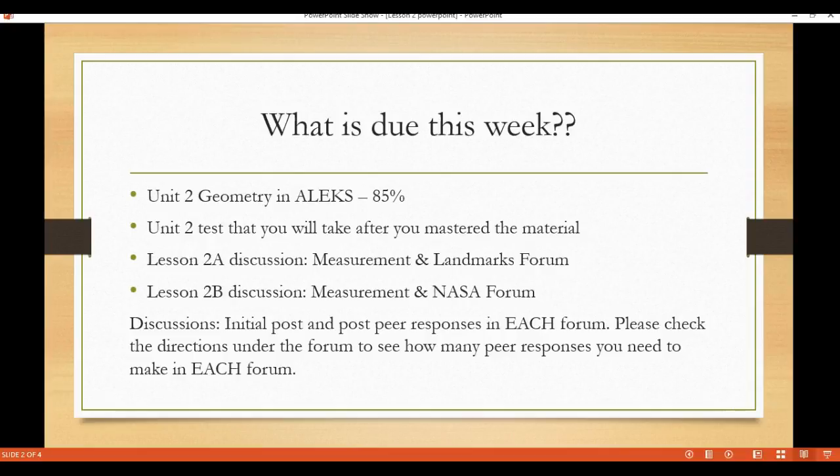If you haven't printed out the due dates by now, please print them out so you can keep track of the work that needs to be done.